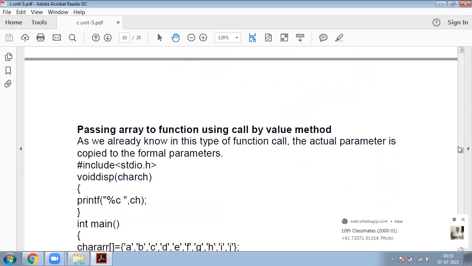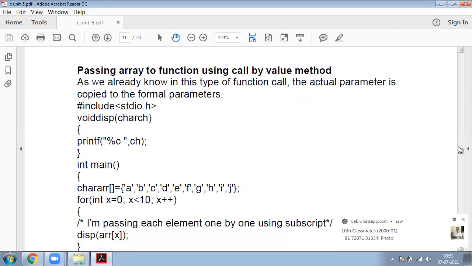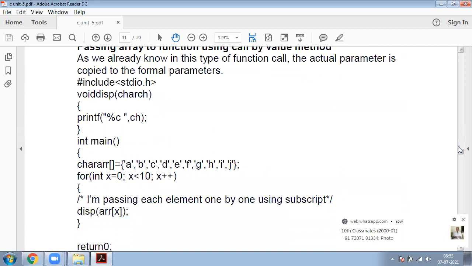Now let us discuss one small example to demonstrate call by value. Here there is a standard header file. Here there is one function, that is disp. Void disp, here void is the return type and disp is just the function name. Char ch, this is a character type. Open brace, printf percentage d ch. I want to print these characters. Now the function is completed, so this is my function body.